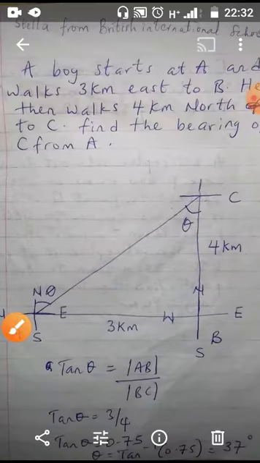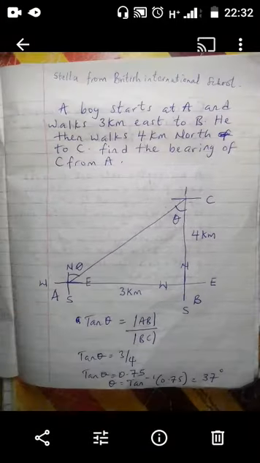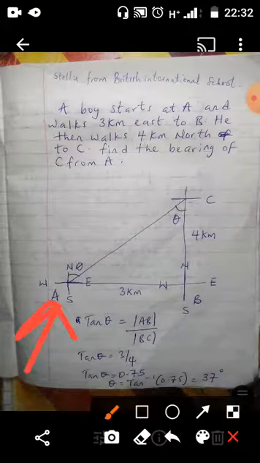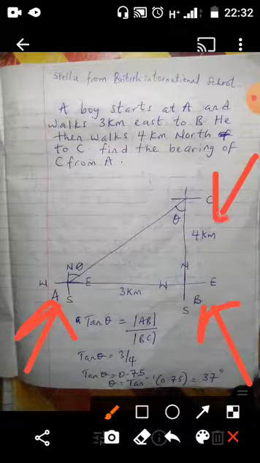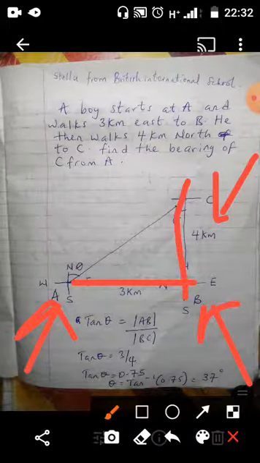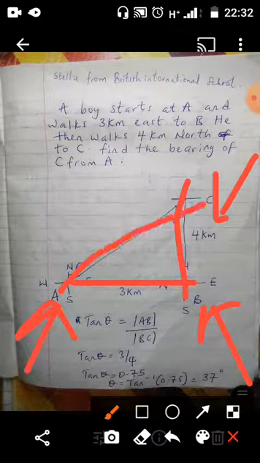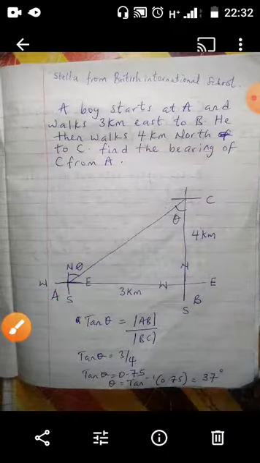Now, this is what I'm drawing here. They are all in the book here. You can see now. From what you have here, it's already obvious. This is A. This is B. This is C. He starts from A, moves east to B, moves north to what? To C. So you are looking for this side. Now, find the bearing of C from A. That is the question they asked them. Find the bearing of C from A.